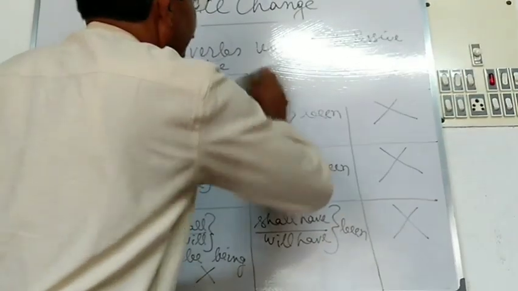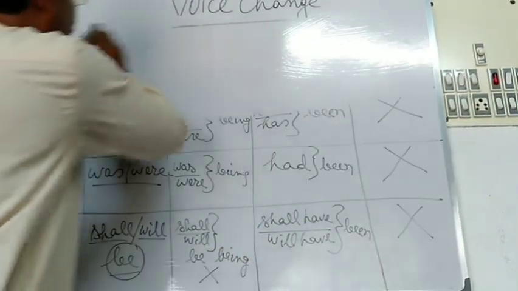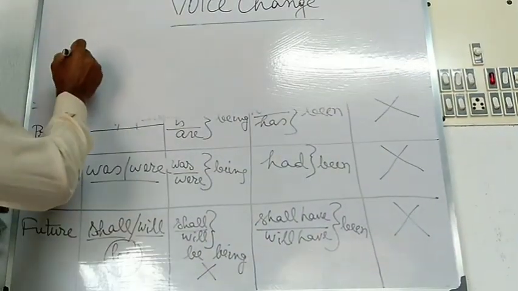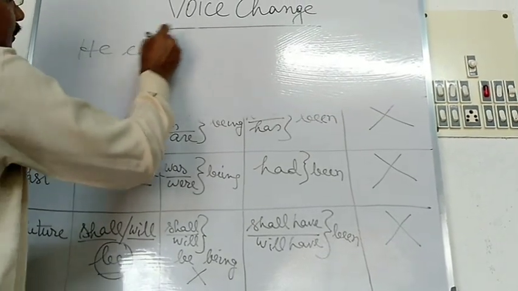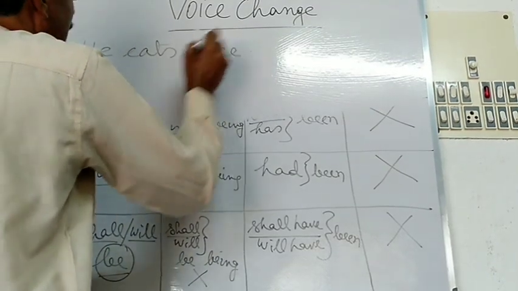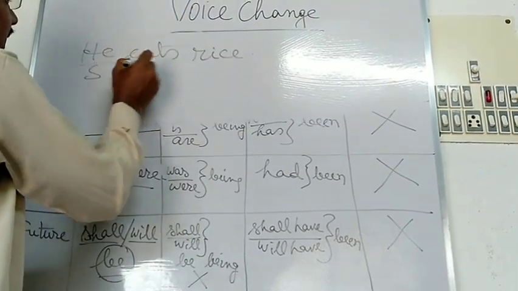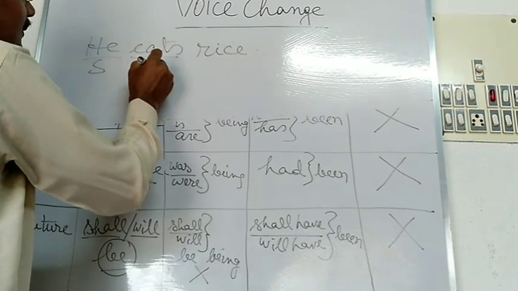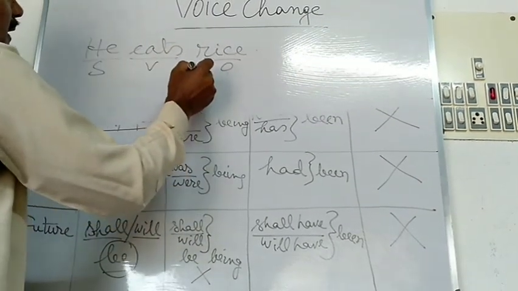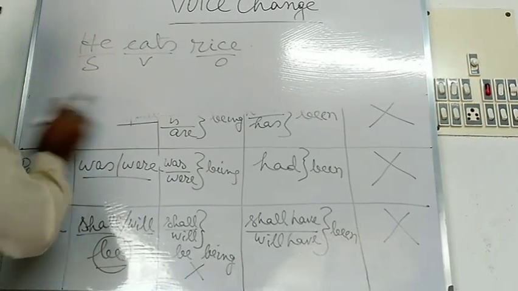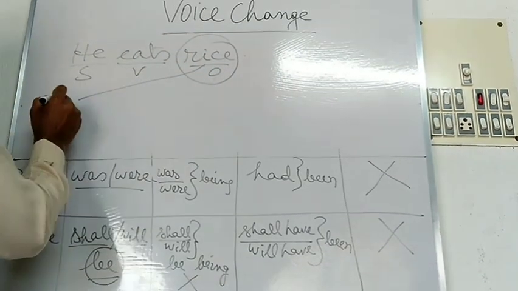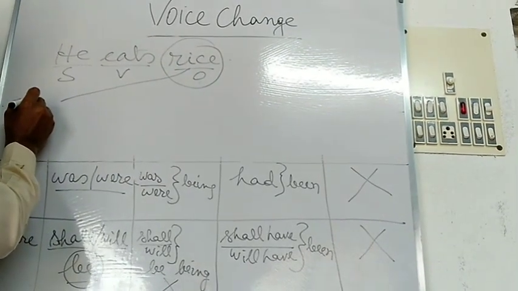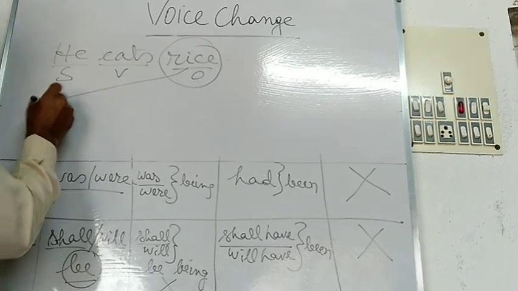Now, suppose there are some examples. He eats rice. Here he is the subject, eats is the finite verb, rice is the object. At the time of converting the sentence into the passive structure, first you will have to use the object as the subject in the passive voice. Here rice will be used as the subject.